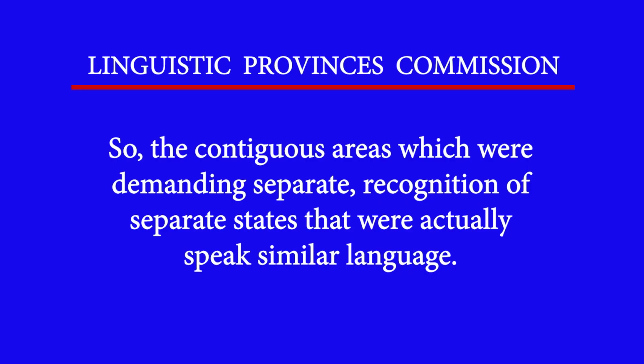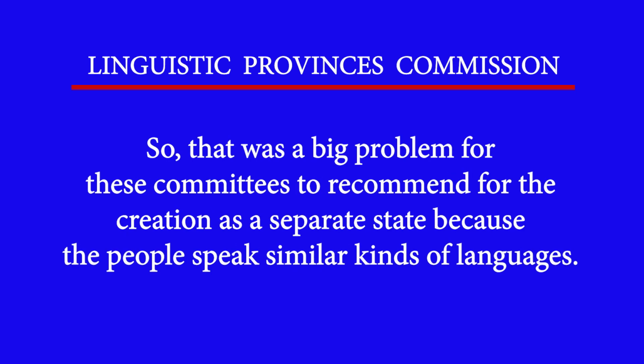In Hyderabad and Andhra Pradesh, both these states have Telugu speaking people. So, the contiguous areas which were demanding separate recognition actually spoke a similar language. That was a big problem for these committees in recommending their creation as separate states, because the people speak similar kinds of languages.